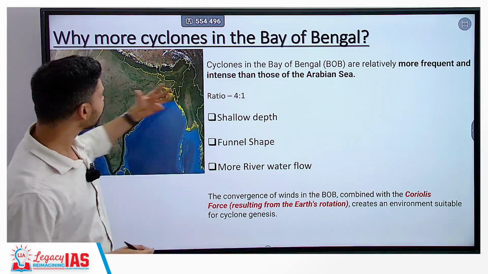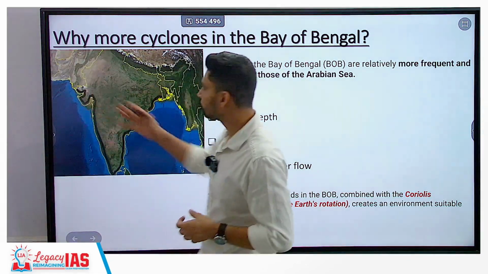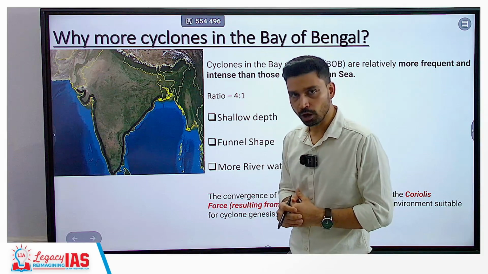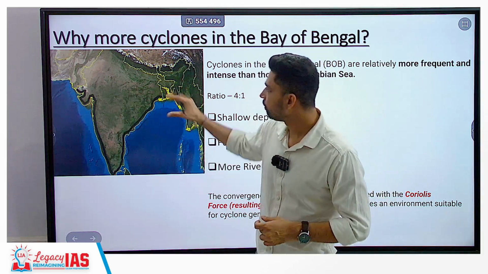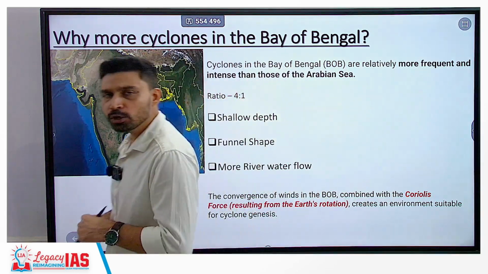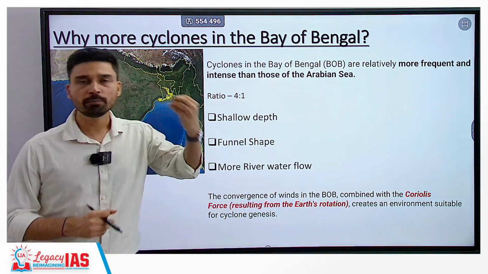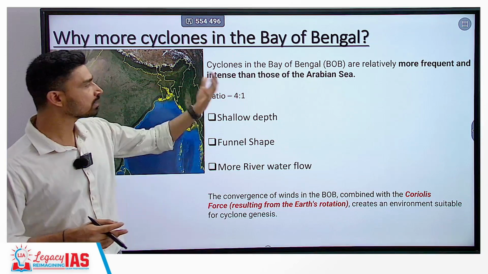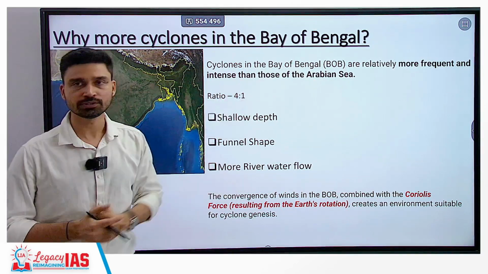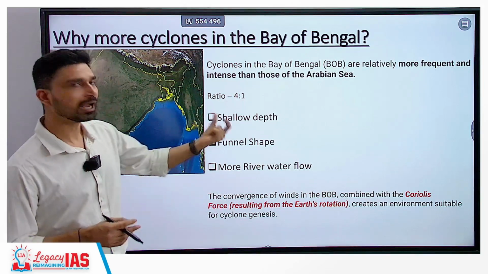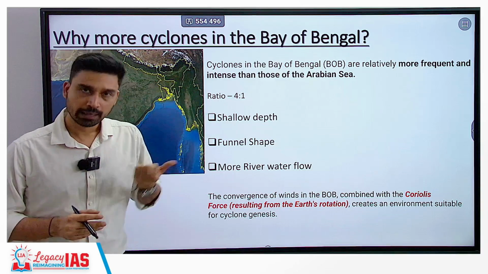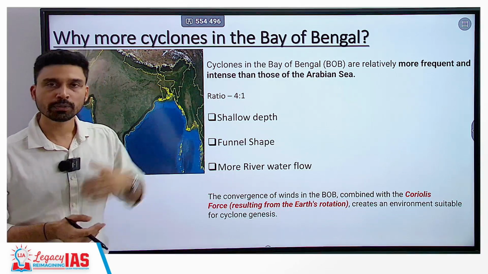In the case of India, as you know, we have sea surrounding us on both sides. In the west you have the Arabian Sea, in the east you have the Bay of Bengal. However, latitude-wise, both seas extend almost at the same latitude, but if you compare them, the Bay of Bengal experiences 4 times higher number of cyclones as compared to the Arabian Sea. This is because of 3 major reasons. First, the Bay of Bengal has shallow depth. That is why heating by sunlight is stronger and the sea surface temperature has a high probability of becoming higher.